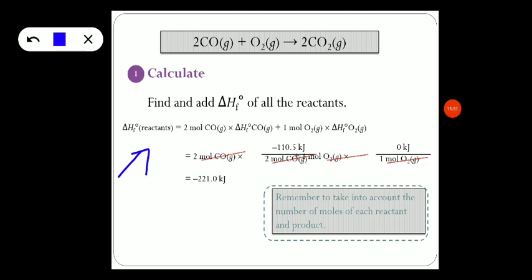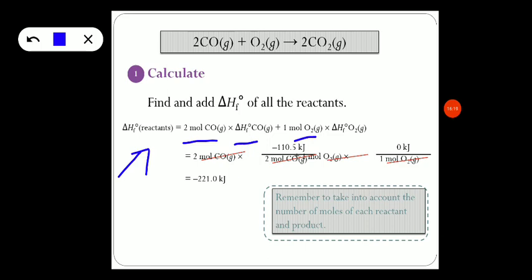Now look into our reaction. Which are the reactants here? 2 moles of carbon monoxide and 1 mole of oxygen are our reactants. So accordingly it is written here: 2 moles of carbon monoxide multiplied by standard heat of formation of carbon monoxide, plus 1 mole of oxygen multiplied by standard heat of formation of oxygen.